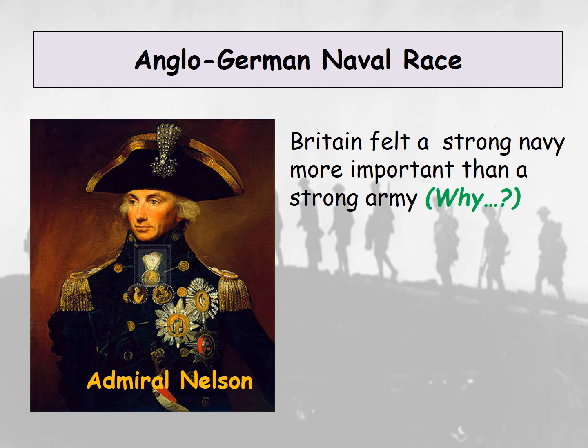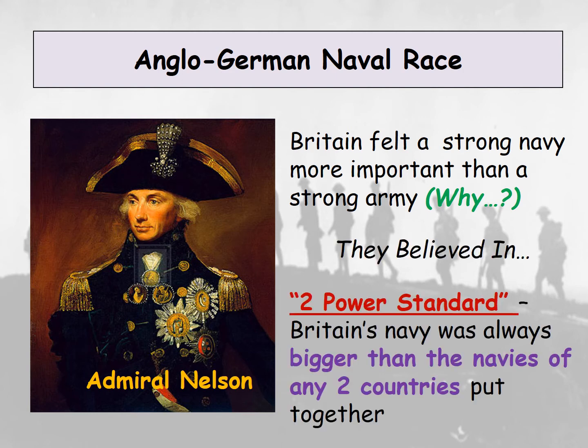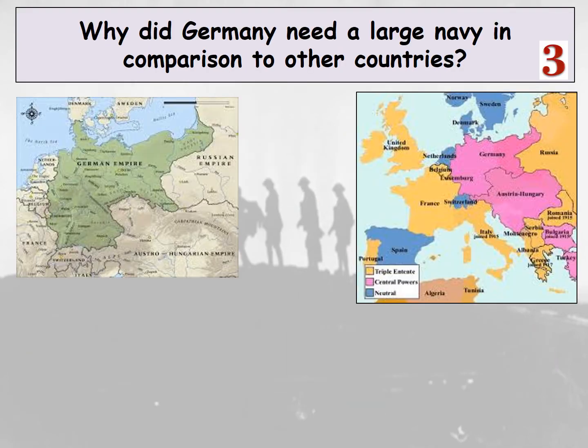Now, in the Anglo-German naval race, Britain basically felt a strong navy was more important than a strong army. Now, there's a why question there. Think about what we've just discussed. Why would Britain prioritise a stronger navy than a stronger army? Ultimately, they believed in the two-power standard. So Britain's navy was always bigger than the navies of any two countries put together, and they wanted to continue.